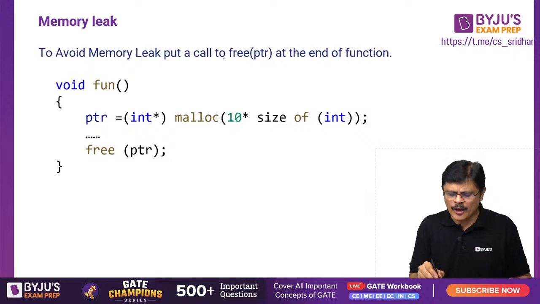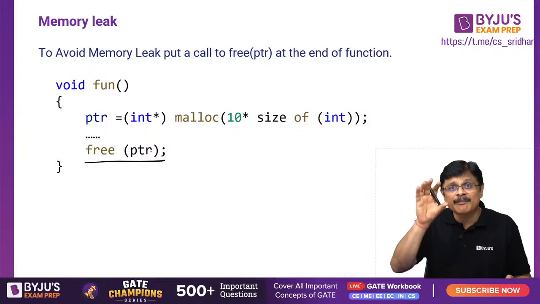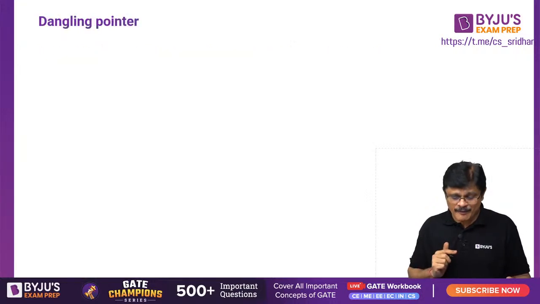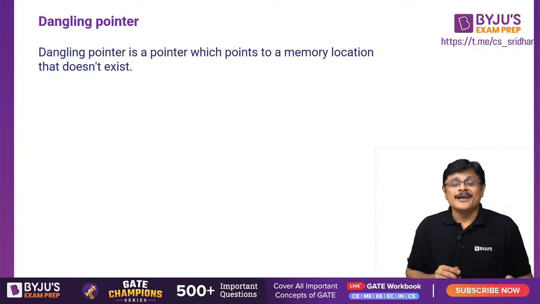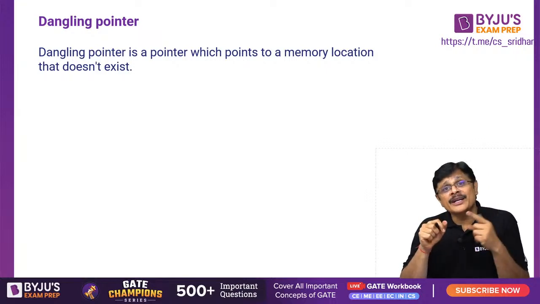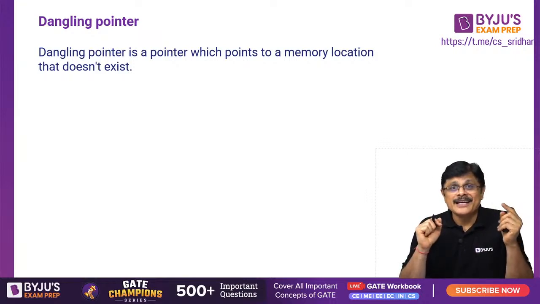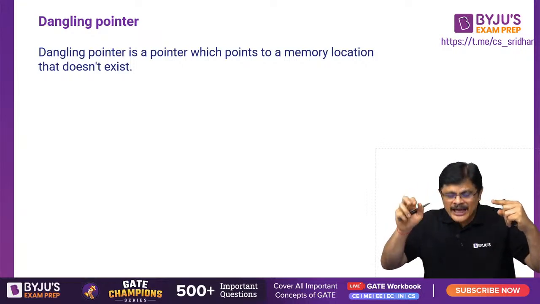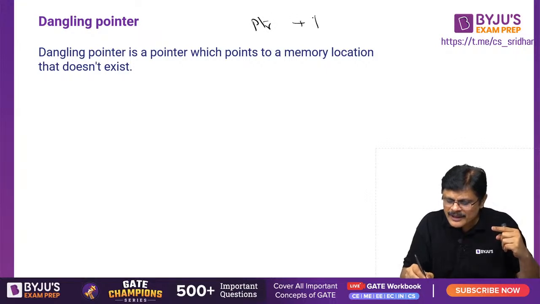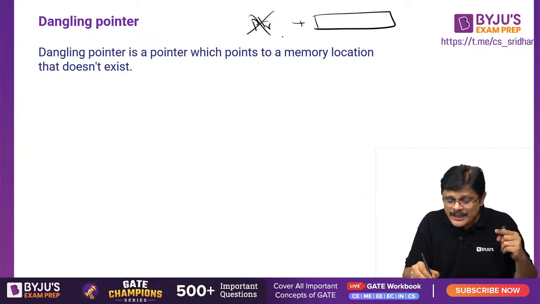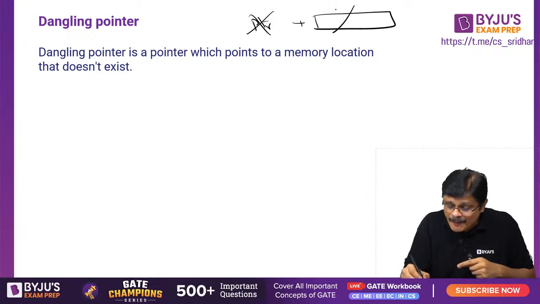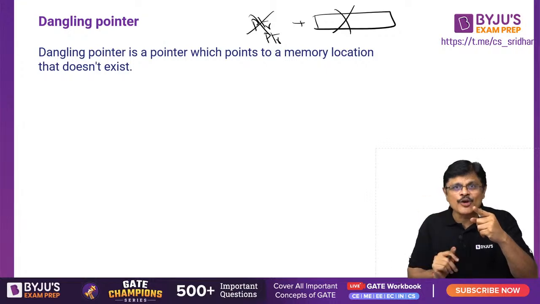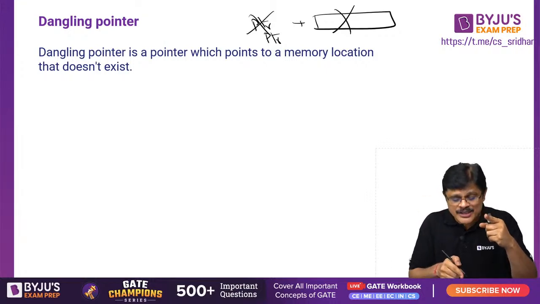To avoid memory leak, put a call to free at the end. When you do it, the memory which is allocated will be deallocated. But you have to be very careful, because sometimes you free the memory, but the pointer still points to that location. There are two things: a pointer pointing to a memory location in the heap. If the pointer is gone, it leads to memory leak. If the memory is gone but the pointer is available and pointing to some location, that leads to what is known as a dangling pointer.